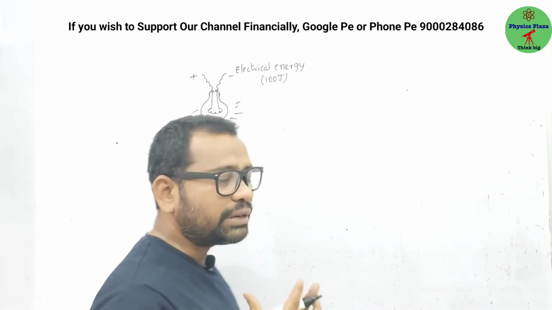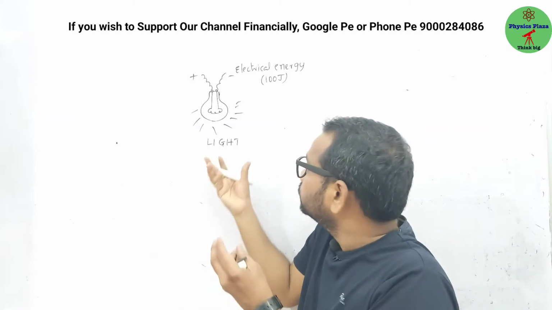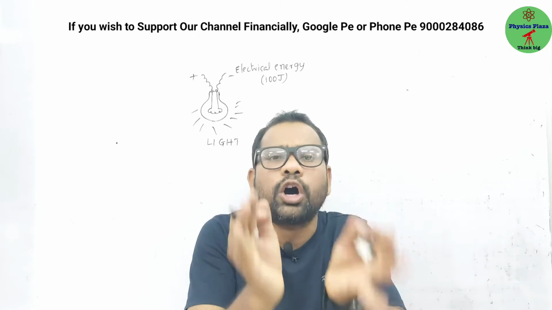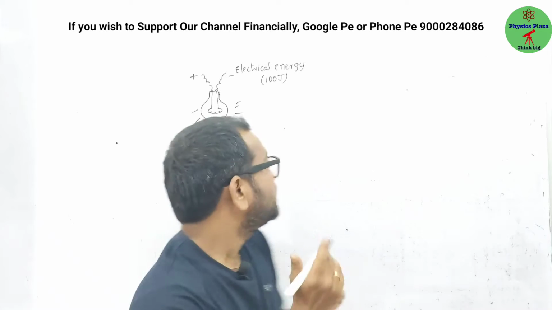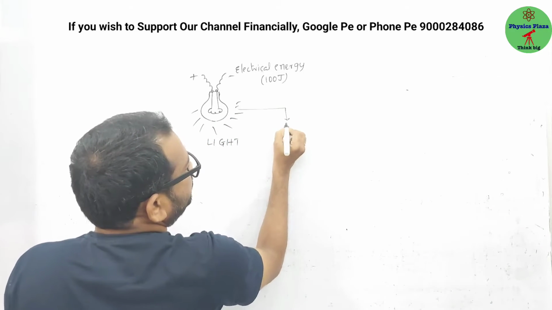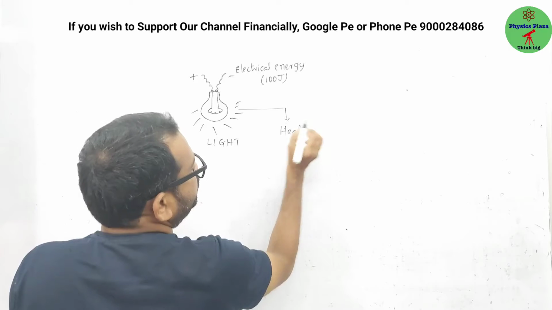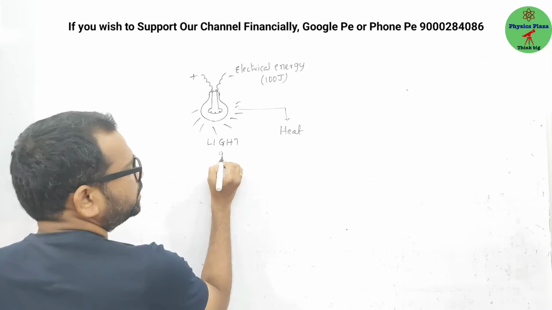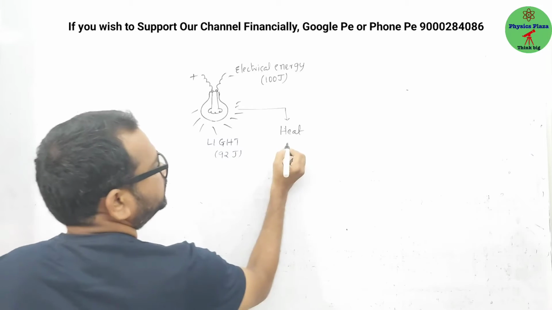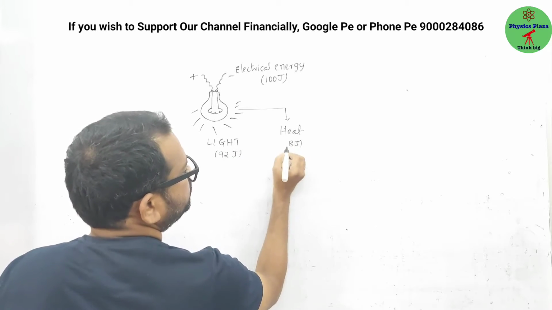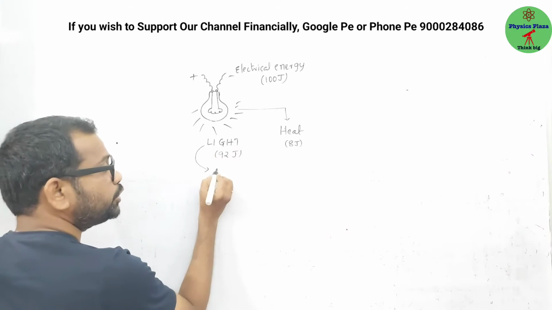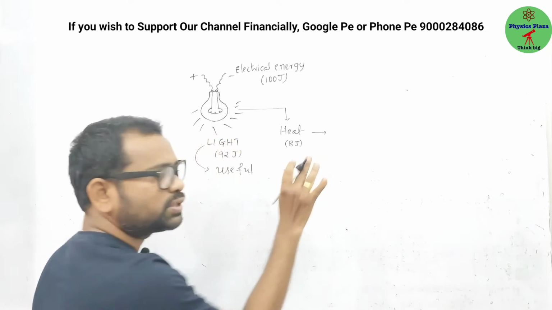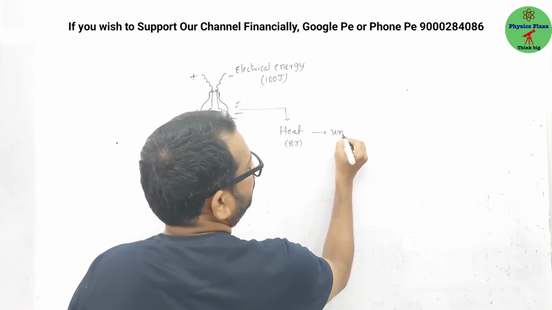When I say like this, some of you may wonder, sir, after some time the bulb gets heated up, right? Means some heat energy is also involved. You are absolutely right, my dear children. It gets heated up. Means some heat is also produced. Let us say that here. For example, this light energy, let us say some 92 joules. Then this must be 8 joules. And dear children, this is useful, but this is useless, an unuseful form it is.